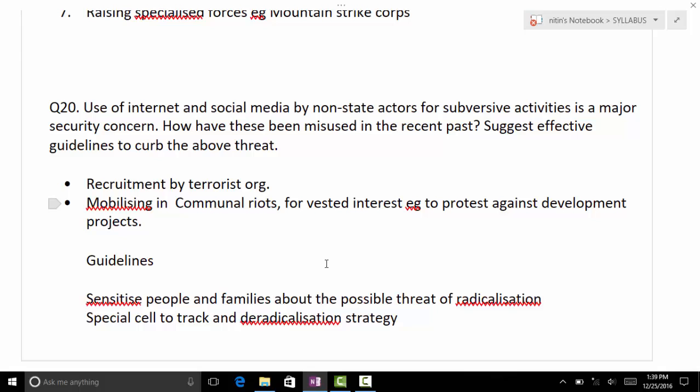Then hacking by terrorist organizations: hacking of the Reserve Bank website, hacking of government websites. You also have the example of the Twitter accounts of many political leaders being hacked. Even they threaten Parliament.